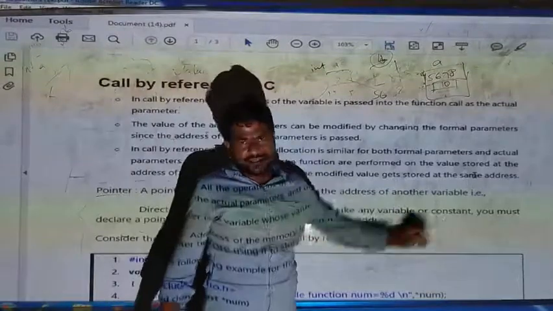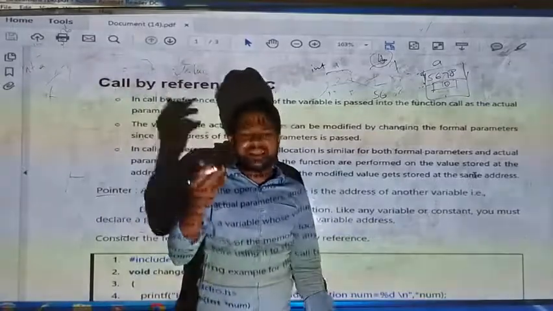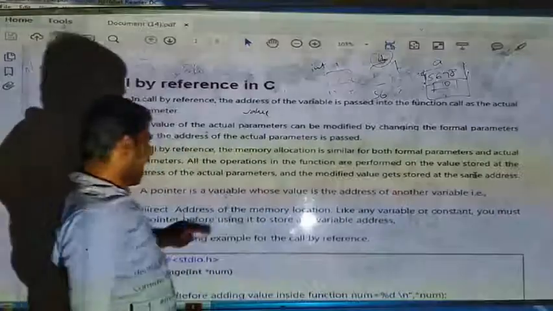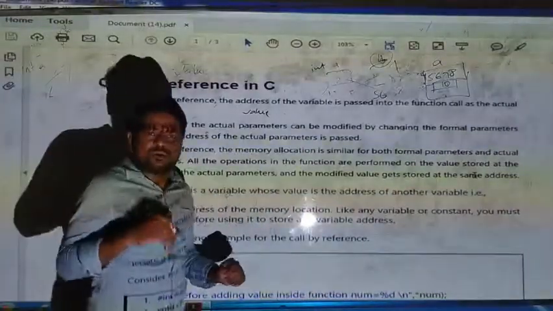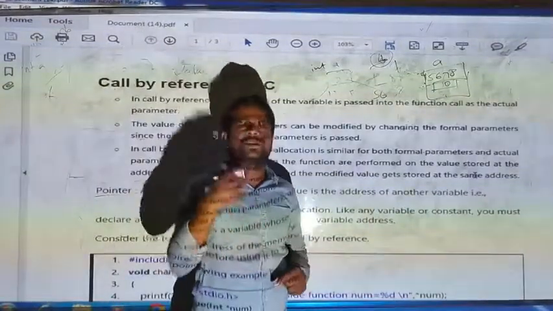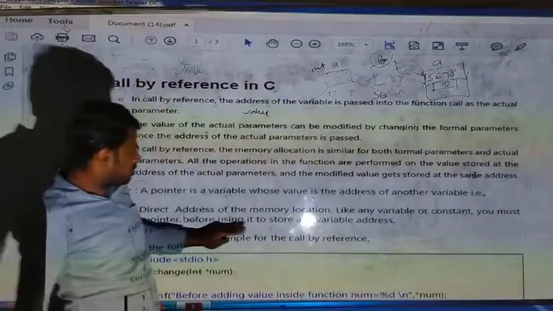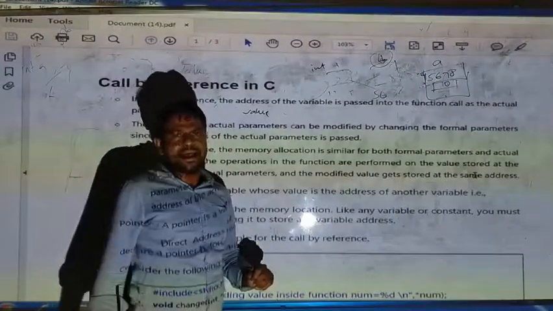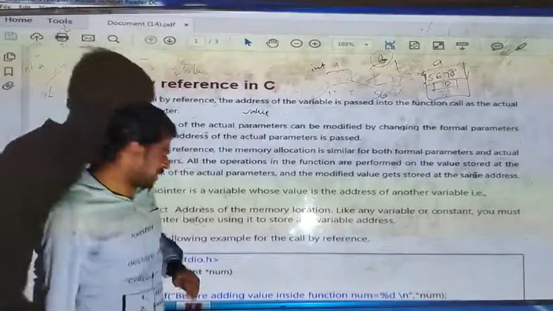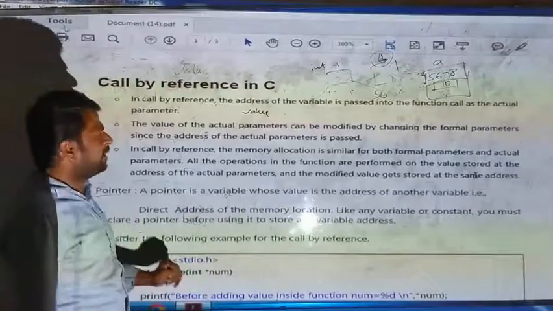Like any variable or constant, when we are programming we declare any variables or constants which we are using in the program. In the same way, we also declare the pointer. We have to declare a pointer before using it to store any variable address. Now consider the following example for call by reference.